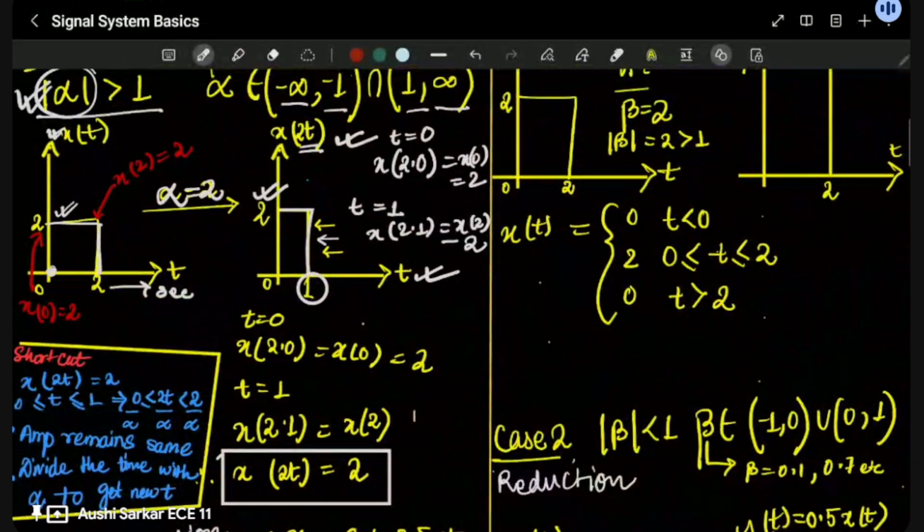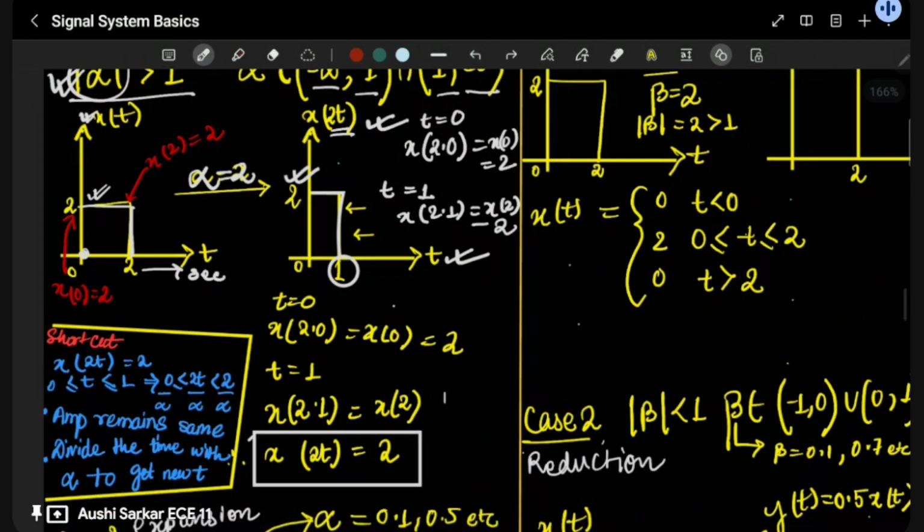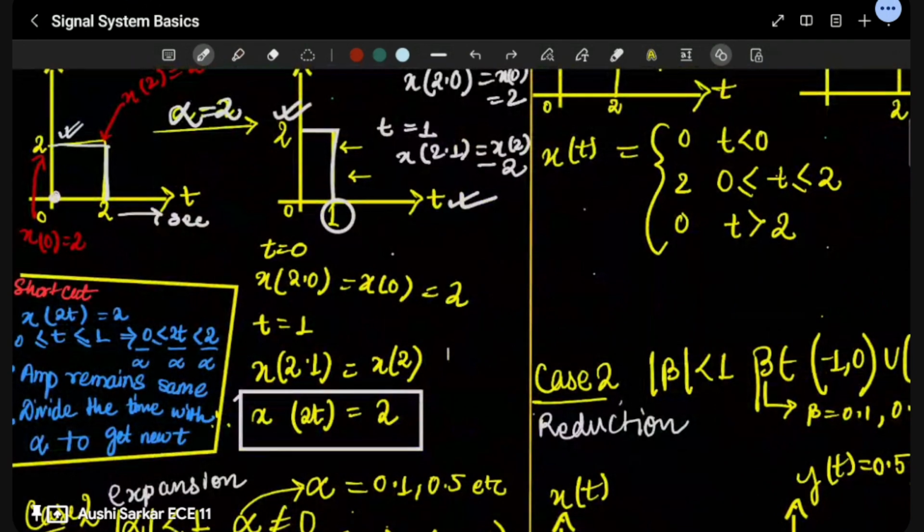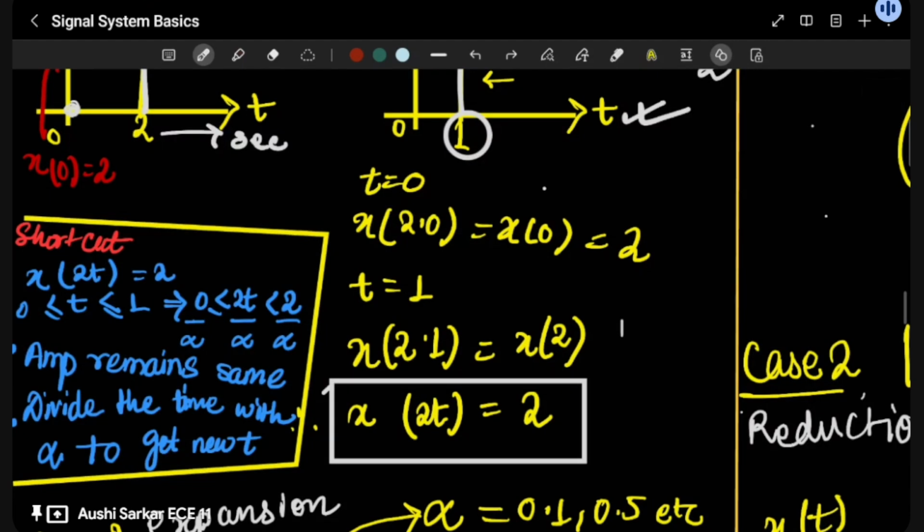Initially, it was like that. Initially, it was here where the 2 lies, but it changed over here. So let me move on to the shortcut. After explaining the shortcut to you, only then will I move on to the next case 2, so that you can solve case 2 using the shortcut as well. Chalo, let me tell you how the shortcut is used over here.